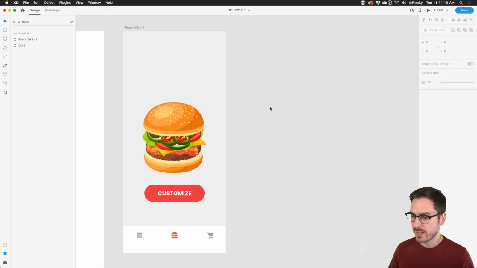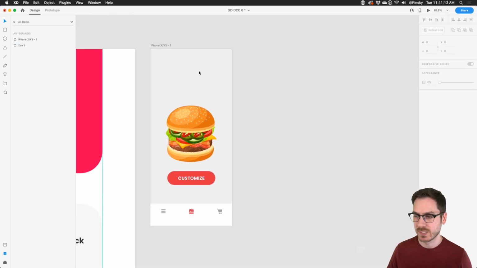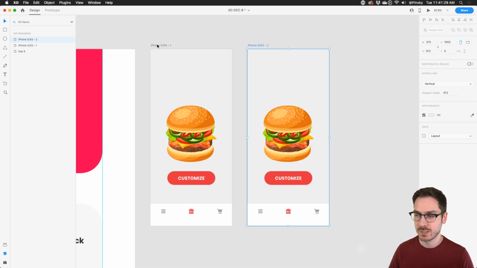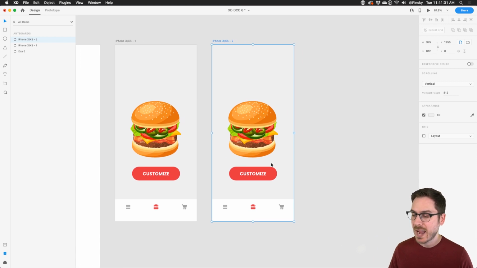All right, so we've got this going on. Of course, I'd probably have some sort of a title at the top. I'd have a lot of different elements on this artboard, but for the sake of time, we'll keep it nice and simple. So now we want to start customizing what the second screen looks like. I'm going to select the artboard and duplicate it. I can select it and press Command or Control D to duplicate it over to the right. And now we really want to design what that second state might look like.